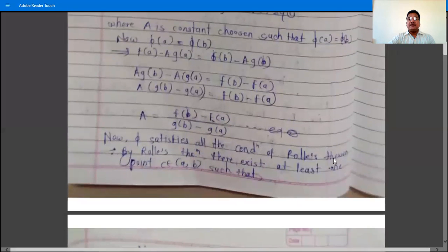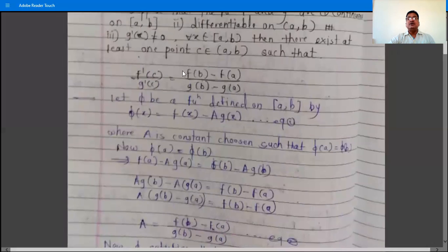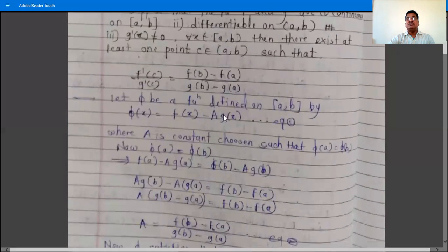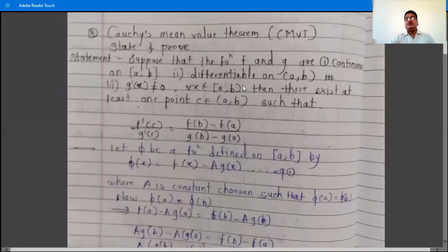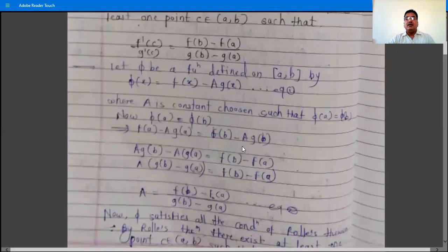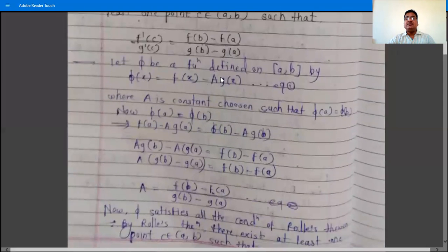Now phi satisfies all the conditions of Rolle's theorem, because phi(x) is the subtraction of f(x) minus A into g(x), and both these f(x) and g(x) are functions continuous on closed interval [a, b], differentiable on open interval (a, b). This is given in the theorem, and therefore their subtraction is also continuous.